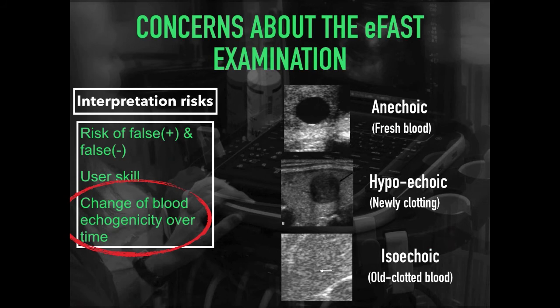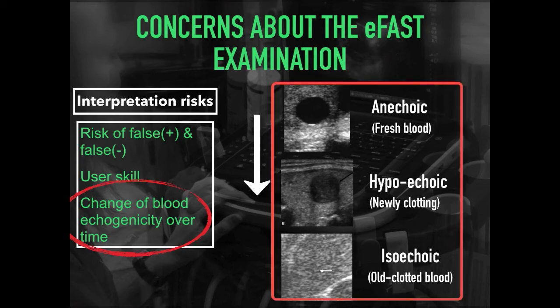Another factor in ultrasound is the image acquisition. This is a change of blood echogenicity over time. On screen right, we see here that fresh blood is anechoic. That means lacking internal echoes. In the middle, we see hypoechoic. This is perhaps newly clotting blood, which may be of mixed densities. In the image below, we see isoechoic. This is commonly not seen, as this is really old clotted blood or tissue that's been there for a while.